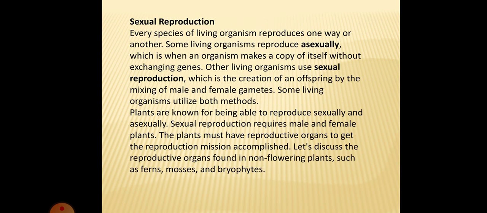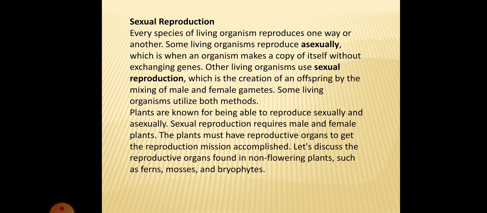Next one, that is sexual reproduction. Sexual reproduction is the creation of offspring by mixing of male and female gametes. Why did we take sexual reproduction? Because the archegoniates are involved only in sexual reproduction. Usually plants reproduce in three ways: vegetative reproduction, sexual reproduction, as well as asexual reproduction. Vegetative reproduction occurs on land. Sexual reproduction occurs in the presence of water in the primitive plants. And asexual reproduction occurs through spores.